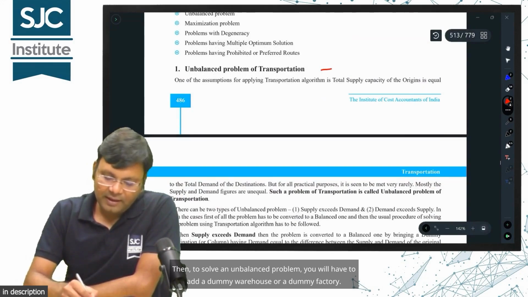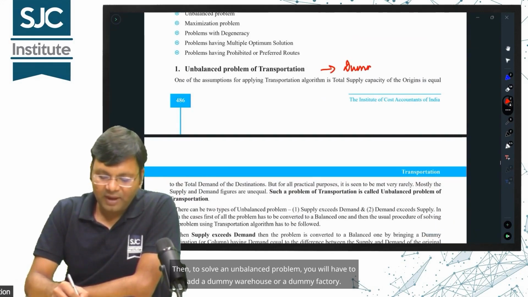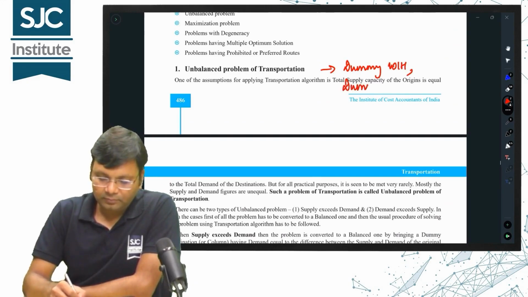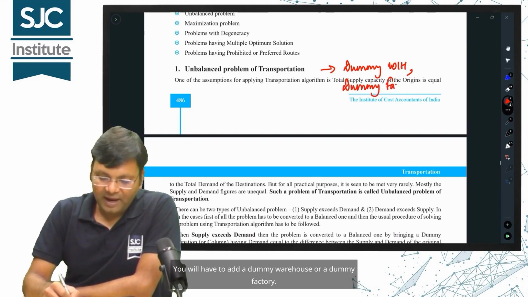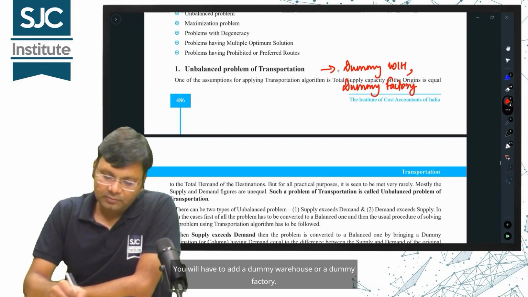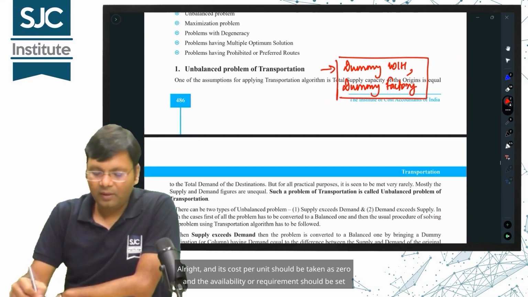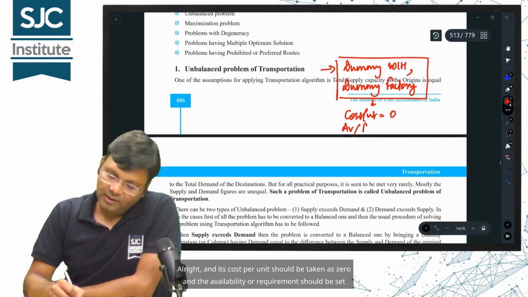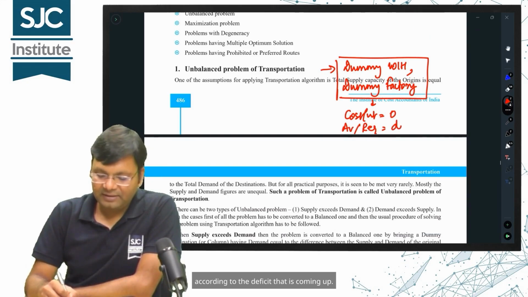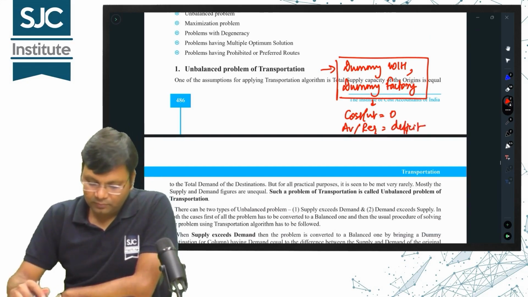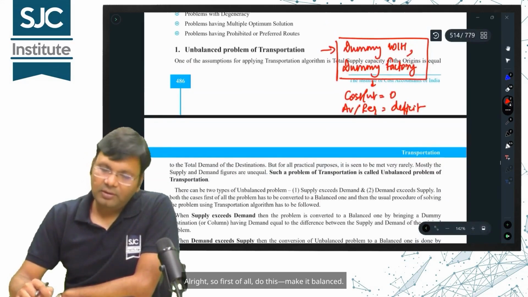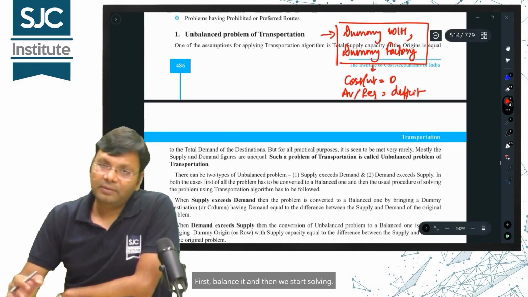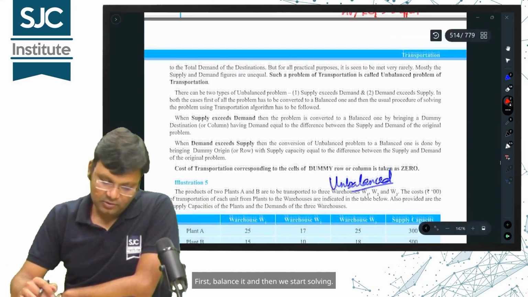Then, to solve an unbalanced problem, you will have to add a dummy warehouse or a dummy factory. Its cost per unit should be taken as 0, and the availability or requirement should be set according to the deficit that is coming up. So first of all, make it balanced. First, balance it and then we start solving.